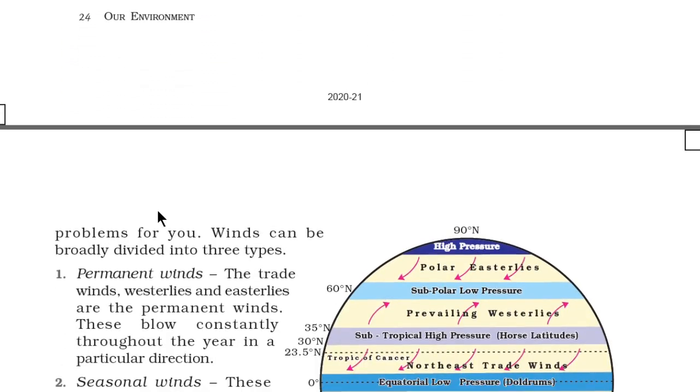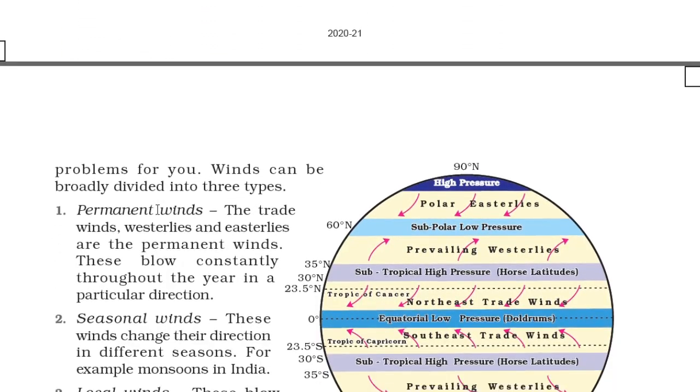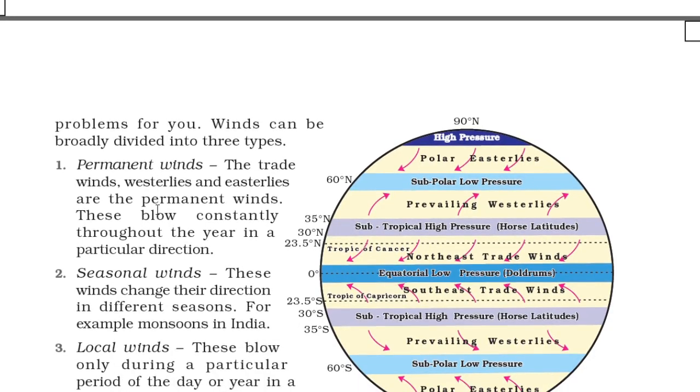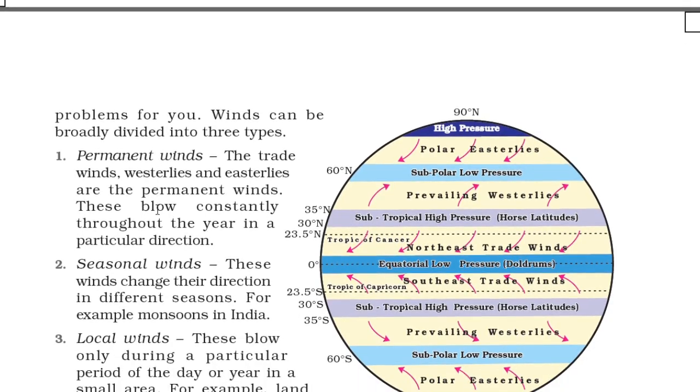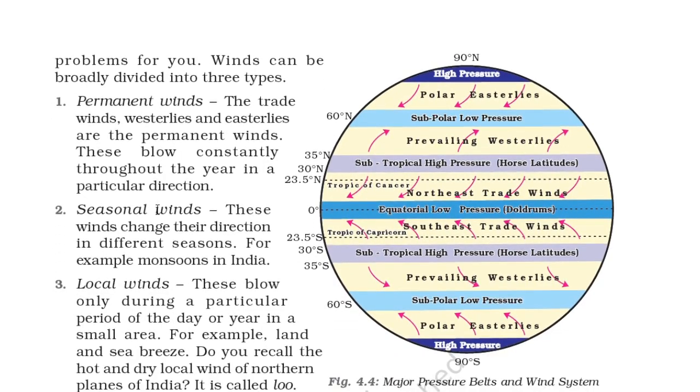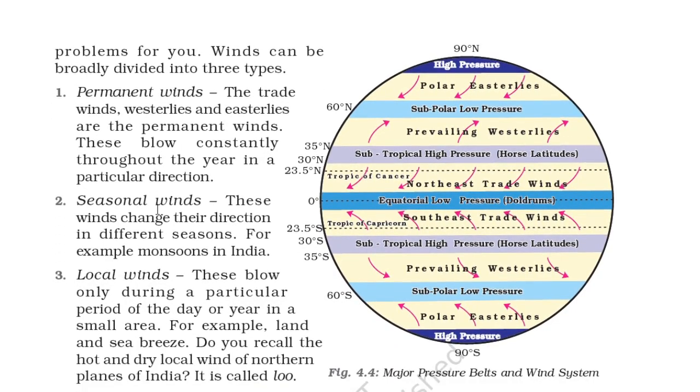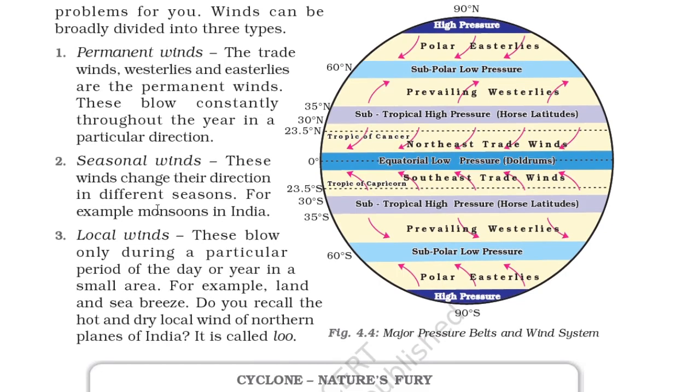Wind can be broadly divided into three types. One, permanent winds. The trade winds, westerlies and easterlies are the permanent winds. These blow constantly throughout the year in a particular direction. Two, seasonal winds. These winds change their direction in different seasons. For example, monsoon in India. When there is monsoon, there is a different seasonal wind.